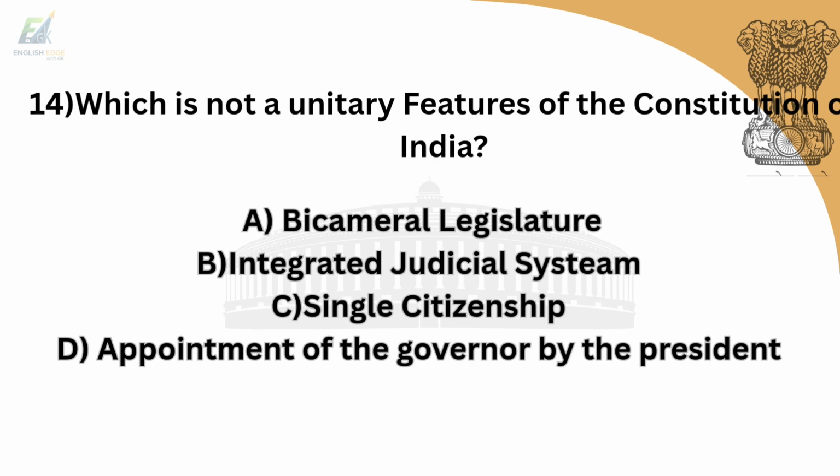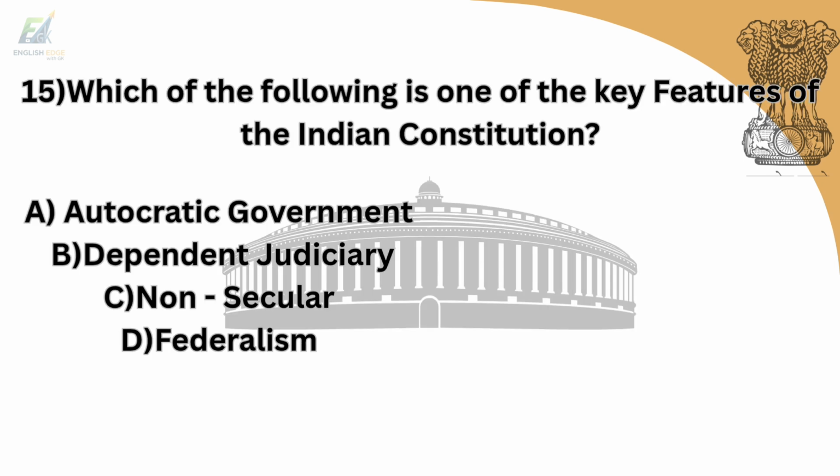14th question is, which is not a unitary feature of the Constitution of India? Option A is bicameral legislature. Option B is integrated judicial system. Option C is single citizenship. Option D is appointment of the governor by the president. And answer is option A, bicameral legislature. 15th question is, which of the following is one of the key features of the Indian Constitution? Option A is autocratic government. Option B is dependent judiciary. Option C is non-secular. Option D is federalism.